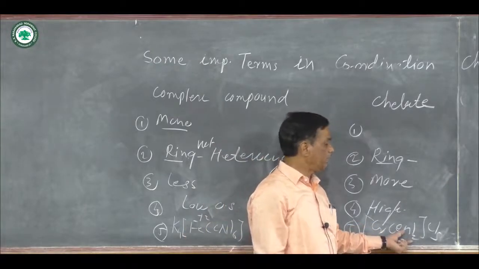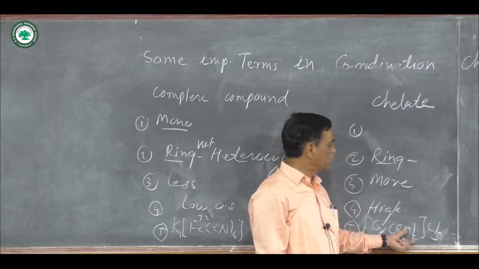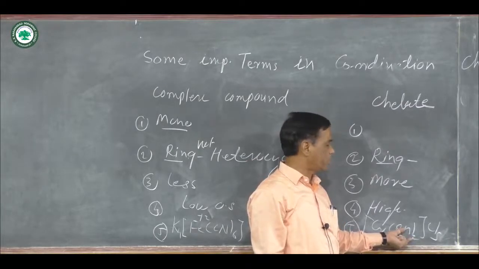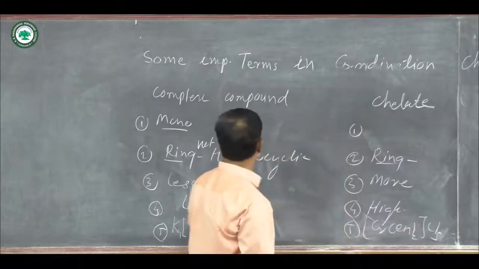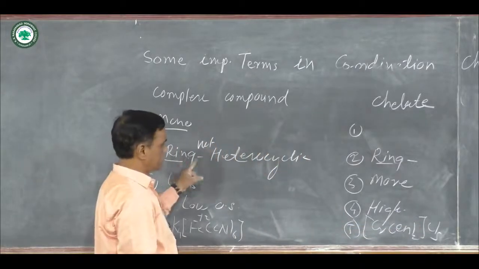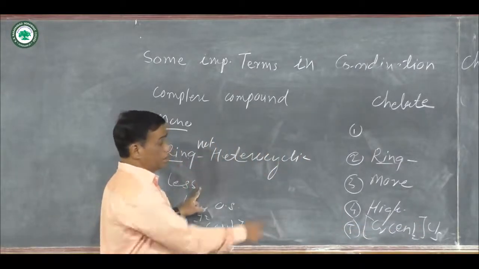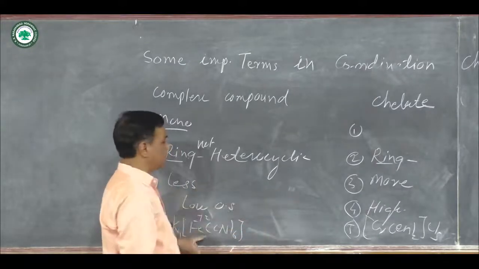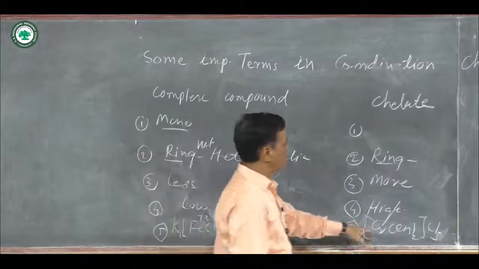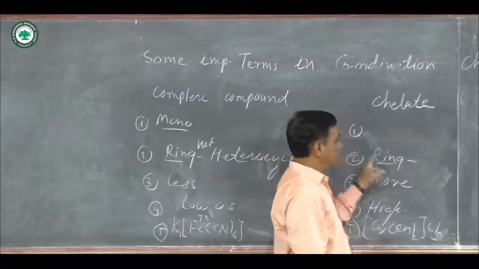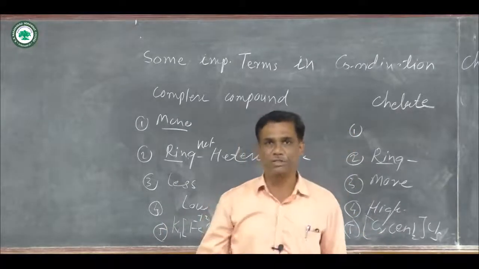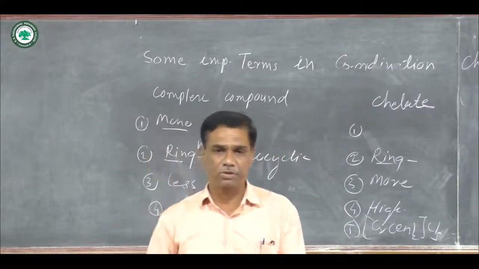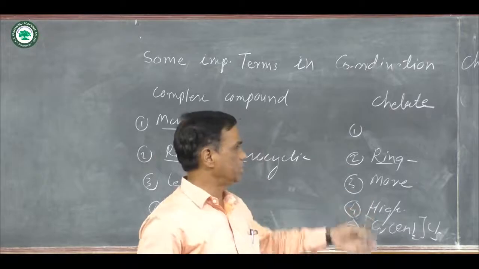Every ligand of ethylene diamine forms two coordinate bonds. Total two ligands are there, so four coordinate bonds are formed. There is a formation of a ring structure, a heterocyclic ring. That compound is more stable, has a high oxidation state, and this is the example of a chelate compound. And these are some comparison points between the complex compound and the chelate compound.